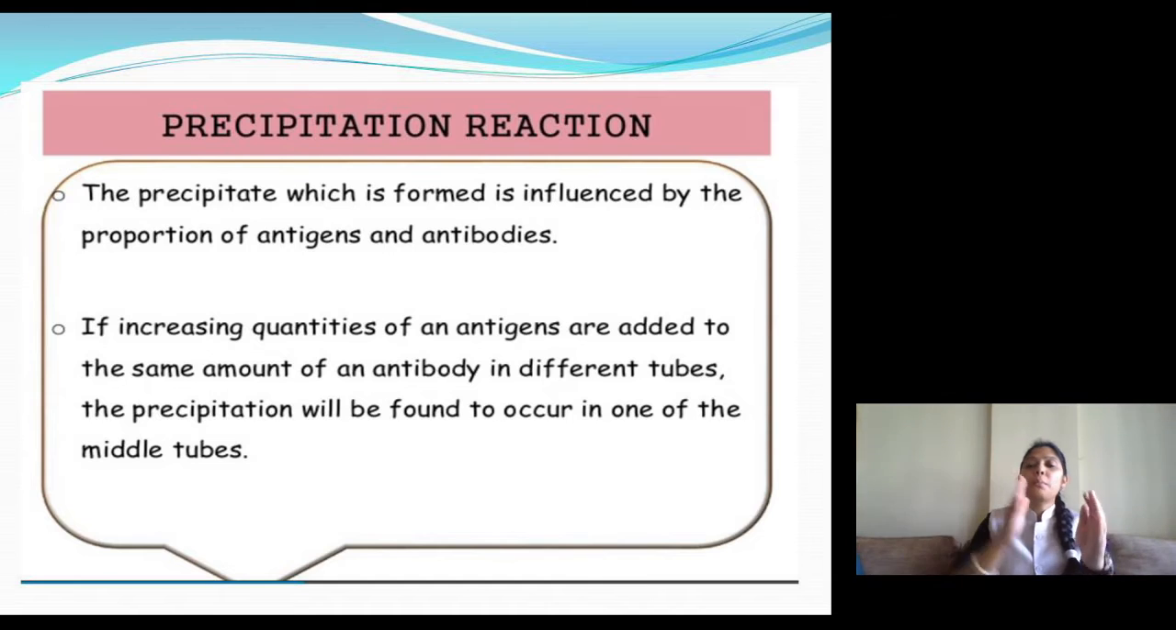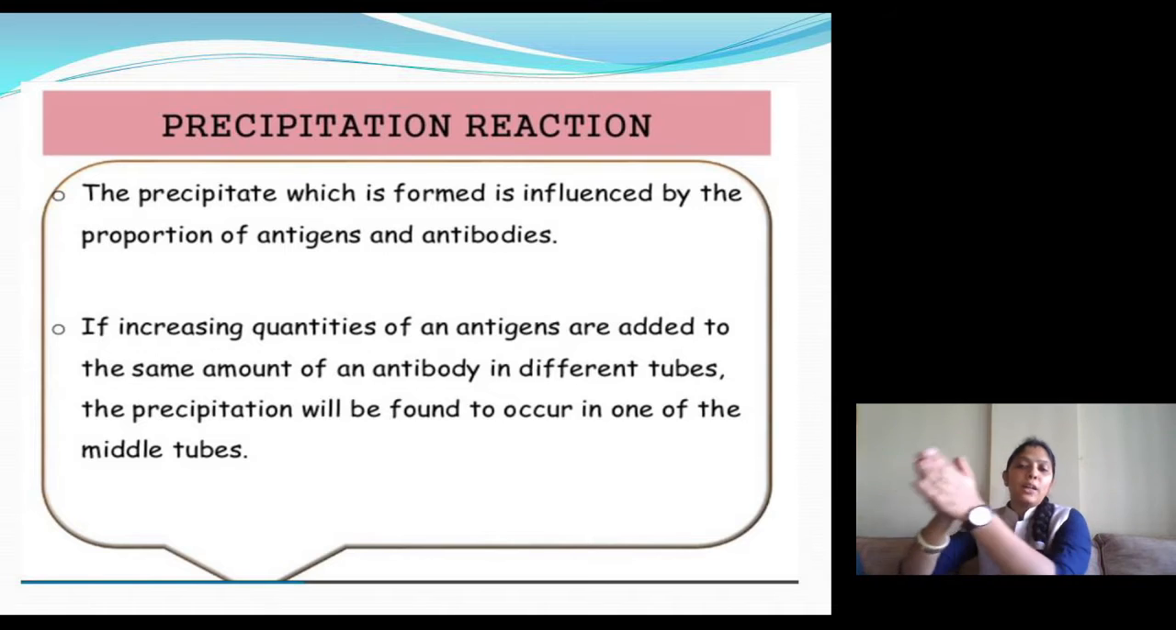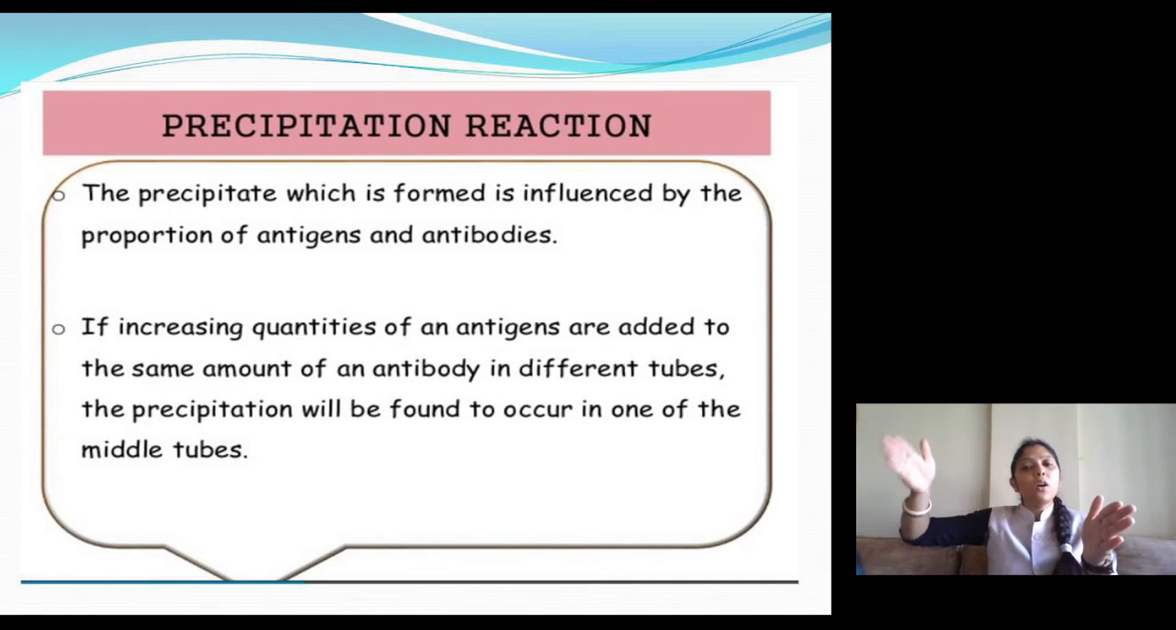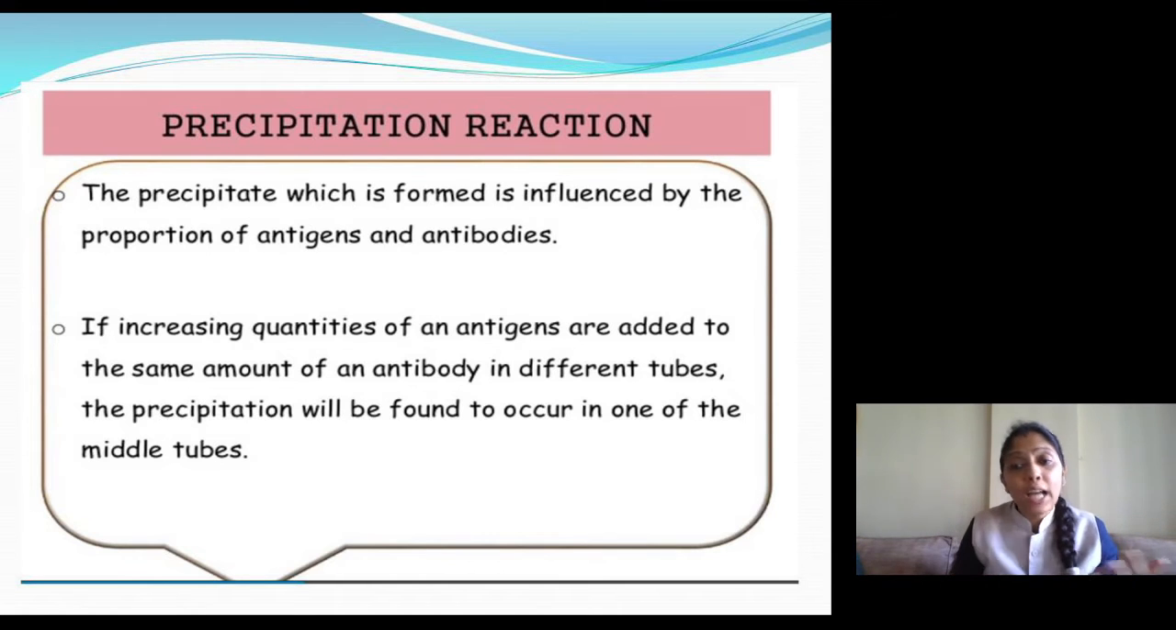What does it mean? Suppose that you are adding 1 microgram antigen in the first tube, so you have to add 2 micrograms in the second, 3 in the third, 4, likewise. So we are increasing the quantity of antigen in each and every tube. Now what will happen? Look, each and every tube contains soluble antigen and antibody, so there must be a formation of precipitate in each and every tube.